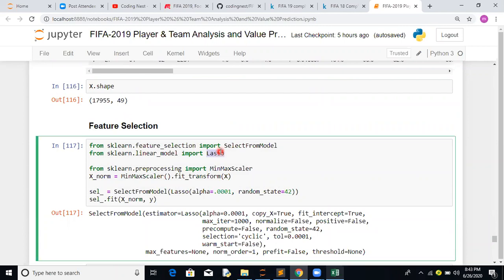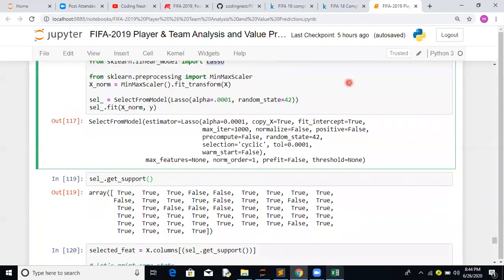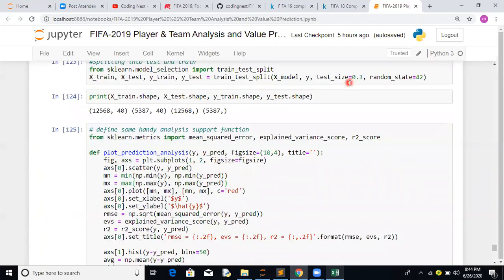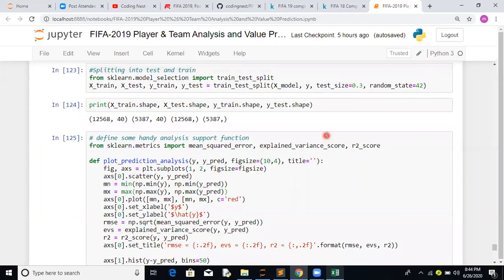In this entire football data project, the first thing is we are loading the data. The next is data cleaning. The third is data exploring, EDA, exploratory data analysis. Then we have feature engineering, then feature selection, where we are using the Lasso model. And then in modeling, again we are trying out the same Lasso model.